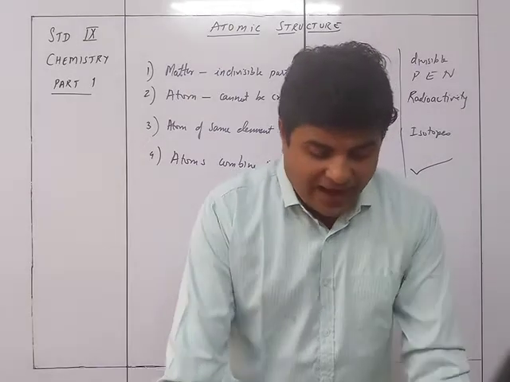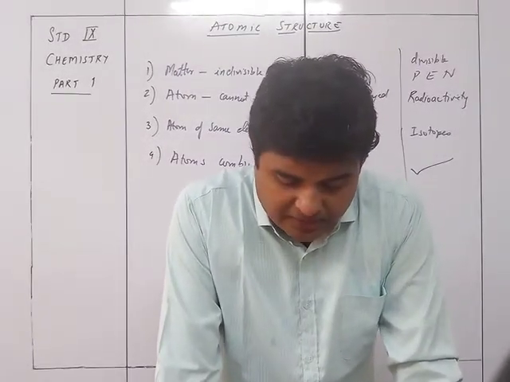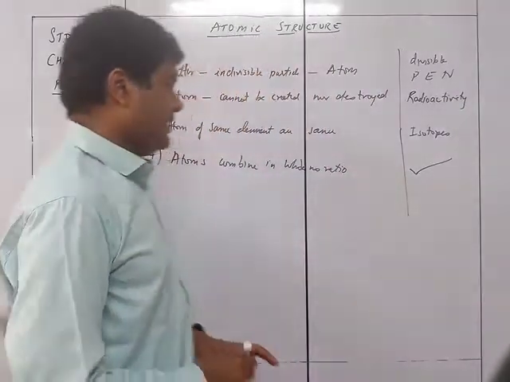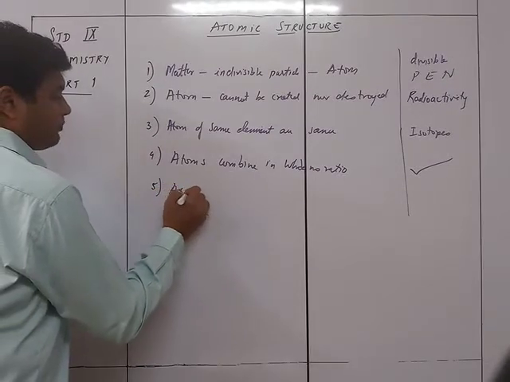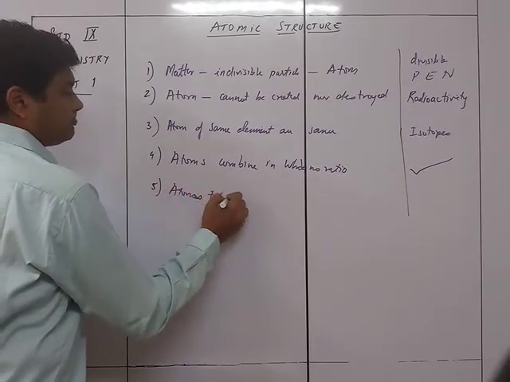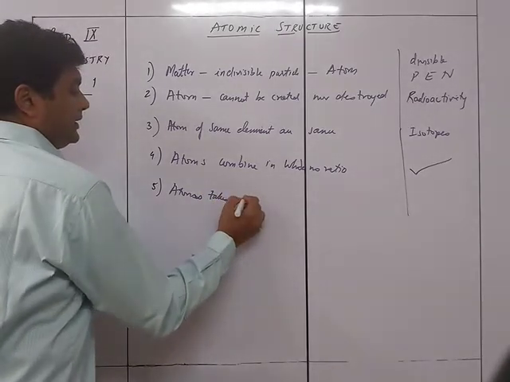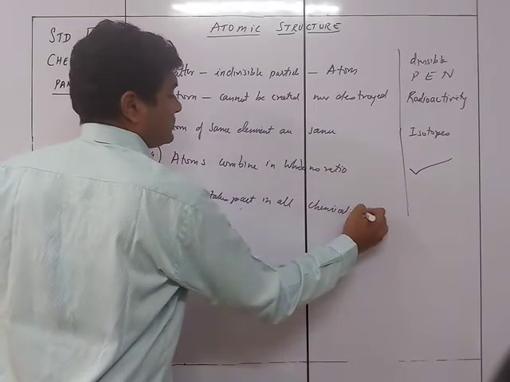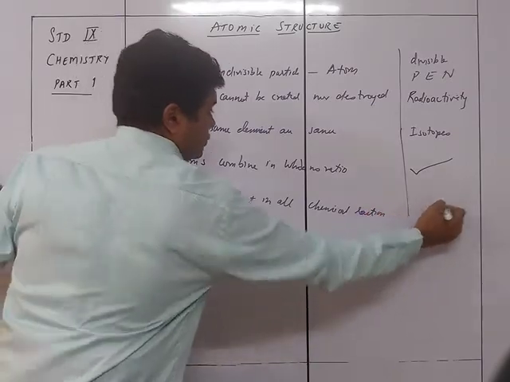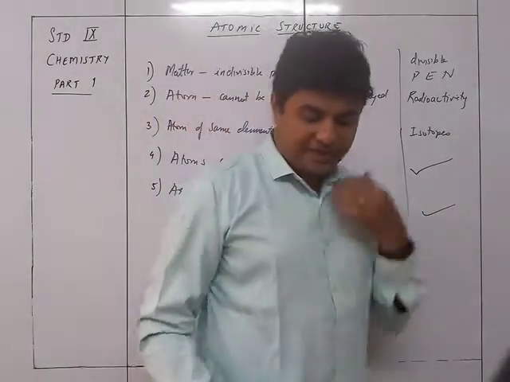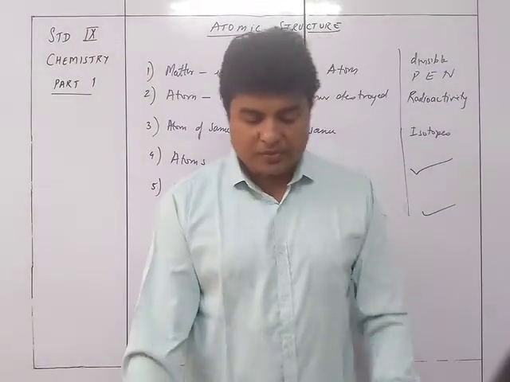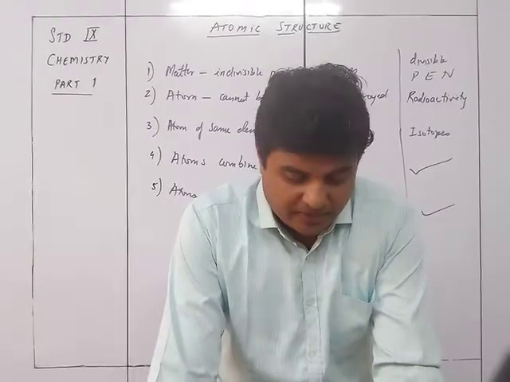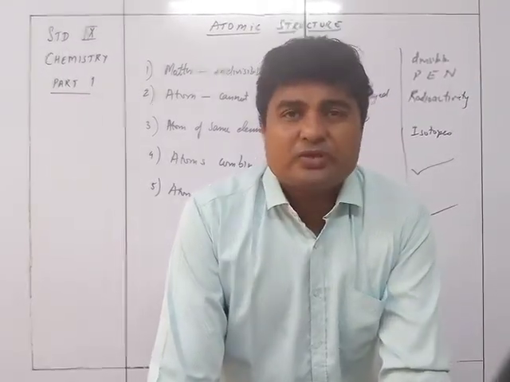And the fifth one is: the atom is the smallest unit of matter which takes part in the chemical reaction, and all chemical changes result from the separation or combination of atoms. Now this is again exactly true, that is, the atom takes part in all chemical reactions. Even today we are confirming that the atom is the smallest unit of matter which takes part in chemical reactions, and all chemical changes result from separation or combination of atoms. So these were the postulates of Dalton's atomic theory.